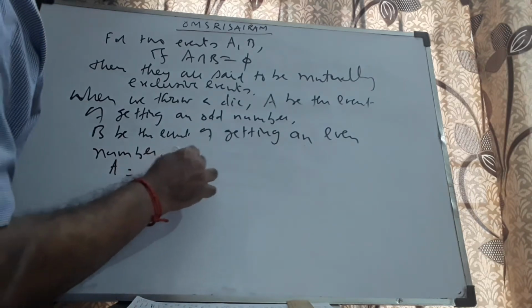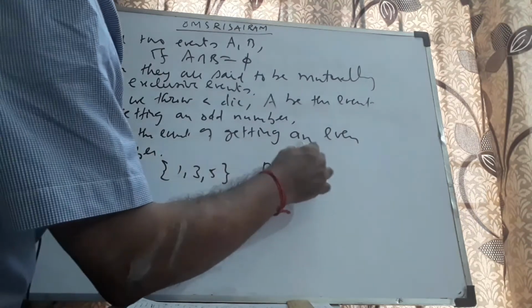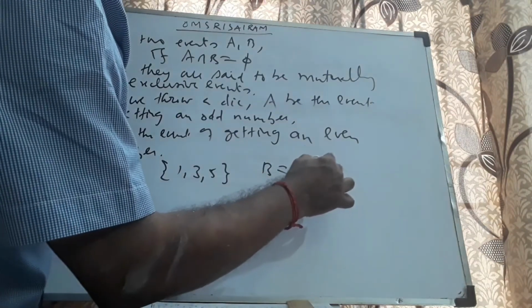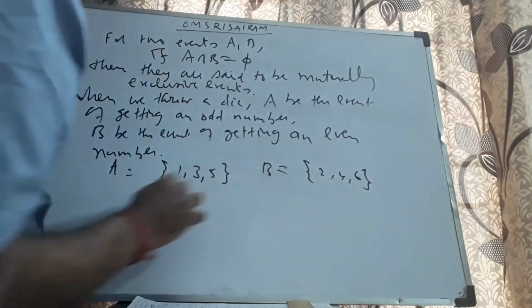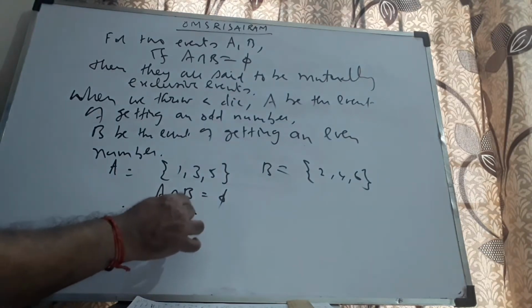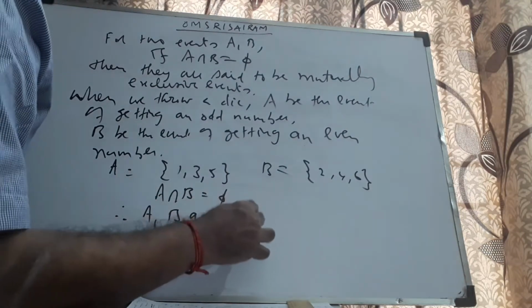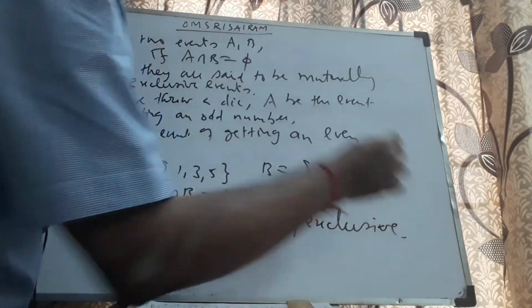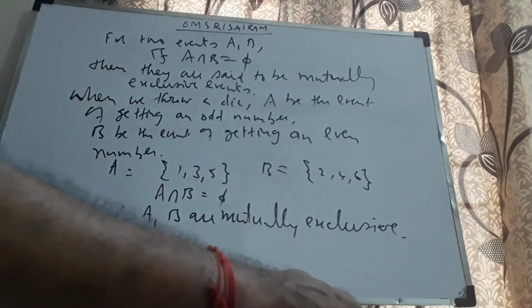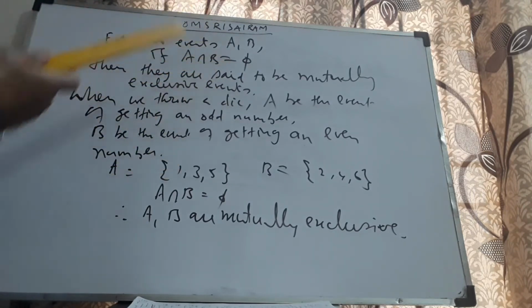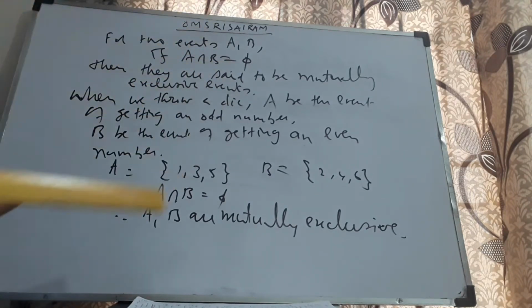Therefore, A has elements 1, 3, 5. B has elements 2, 4, 6. Here A intersection B is equal to empty. Therefore, A, B are mutually exclusive. They both are mutually exclusive. I repeat once again. For two events A, B, if A intersection B is empty, then they are said to be mutually exclusive events. In the case of sets, I call them disjoint sets. In the case of events in probability, I call them mutually exclusive events.